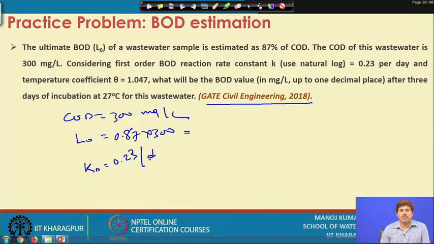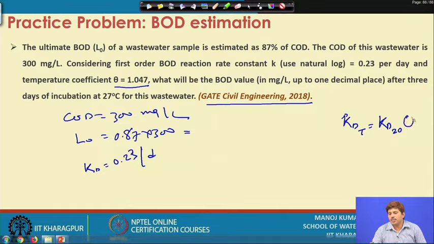If you recall, the rate of deoxygenation depends on the temperature coefficient. If we want to determine the Kd value at a temperature T, we normally know the Kd value at 20 degrees. So, it will be Kd at 20 times the temperature coefficient theta to the power T minus 20.